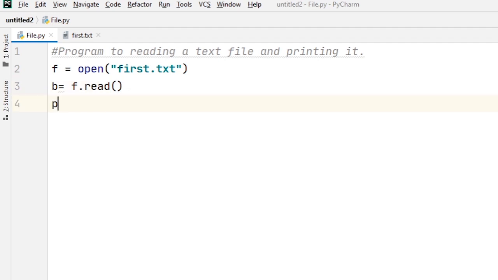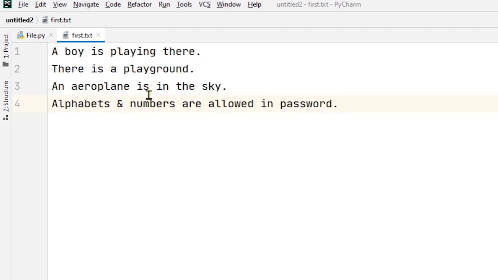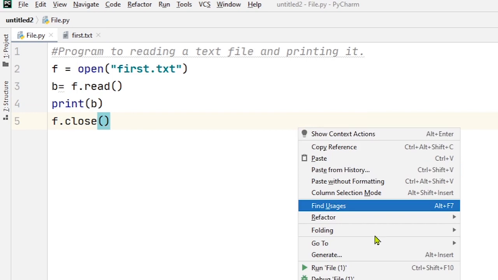And finally I print the value of b. b is a string here. And finally I close the file. When I run this program, you will find the output as these 4 lines printed onto the screen. That means the contents of first.txt will be printed onto the screen. So let's try.